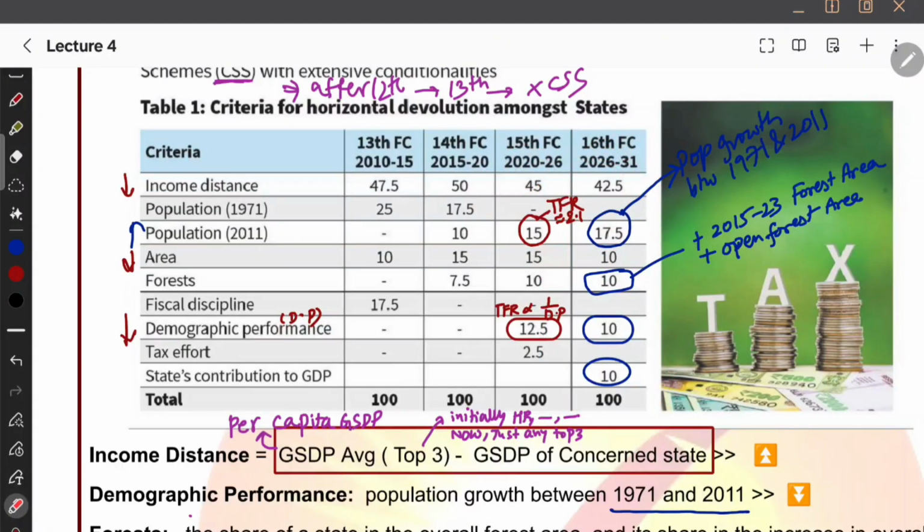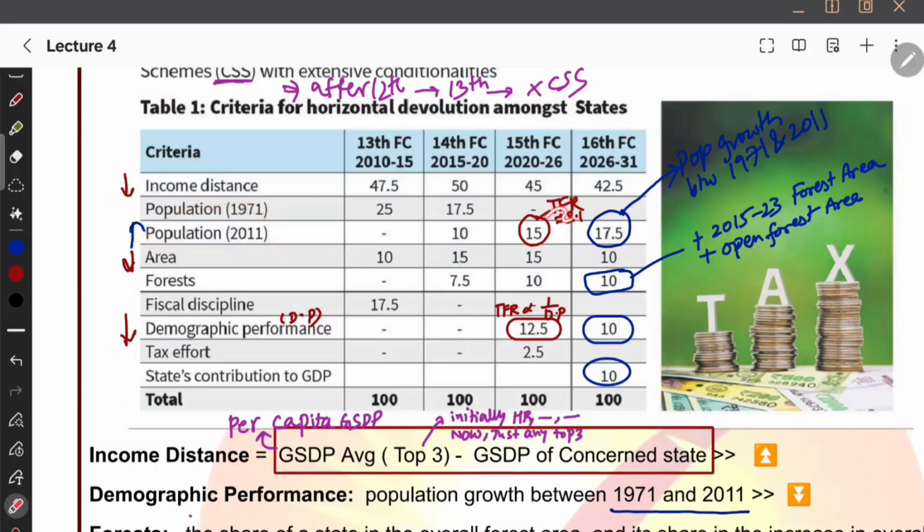Okay, and then you are going to see population 2011. Population of 1971 was removed in the 15th only. You need not bother. Currently we are using the 2011 census. 2011 was not from the 15th, it was much earlier. It was from the 14th only. In the 14th they basically used two population censuses, 1971 and 2011, and in the 15th they stopped 1971 and started using 2011, and in the 16th they continued using the 2011 census. Okay, so that's what you need to know, right?